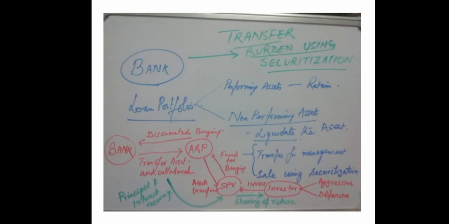So you see at the bottom you have a chart in red color. This red color is all about your process of securitization. Banks who are stuck with NPA will sell it to an asset reconstruction company. These are specialized companies, specialized in dealing with NPA. So they are good at NPA recovery. They purchase NPA at a discounted rate from banks.